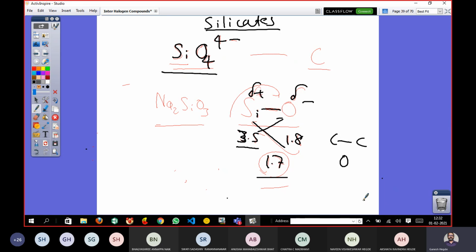Except this particular compound, Na2SiO3, sodium silicate. This is the only silicate which is water soluble, and all the other silicates are water insoluble. That's how they remain as solid stuff in the ground. That is the base material of this earth, right? And now there are several varieties of these silicates, and that we are going to discuss.